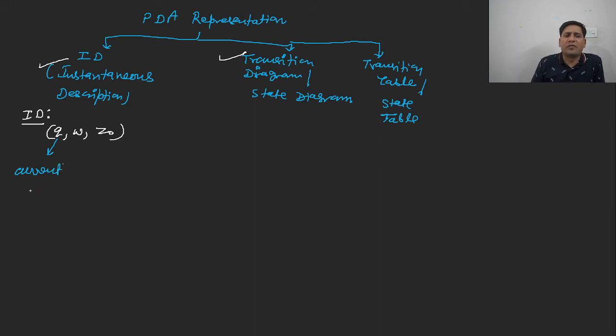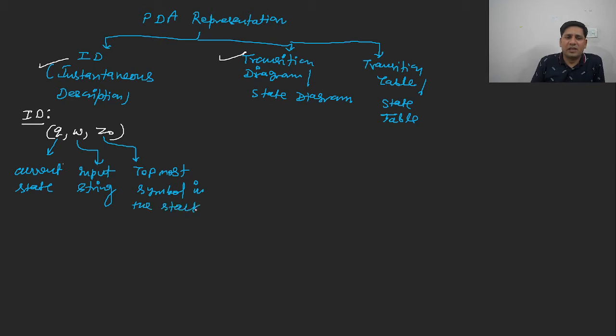Initially, you will start from the initial state, but I am writing it as the current state. W is an input string, and Z0 is the topmost symbol in the stack.